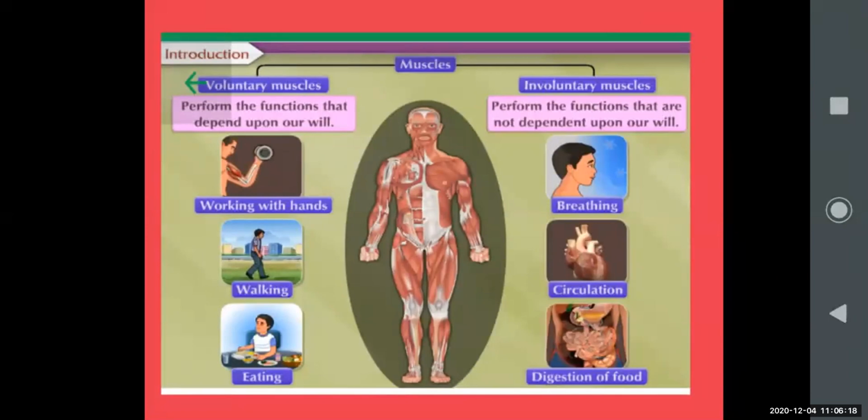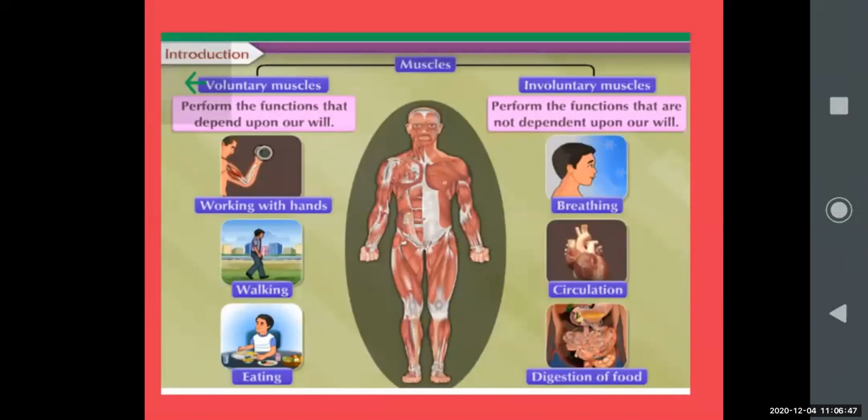But some functions you cannot do by yourself, they happen automatically in our body, we cannot control them: taking breath, taking oxygen in and removing carbon dioxide outside, digestion of food, respiration, circulation, excretion. You cannot stop these. So some functions are by your will, some are not.